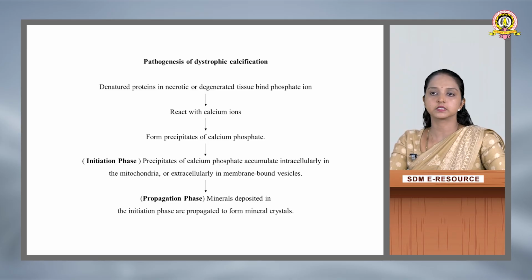In the initiation phase, the precipitate of calcium phosphate accumulates intracellularly in the mitochondria or extracellularly in membrane-bound vesicles. In the propagation phase, minerals deposit in the initial phase and propagate to form the mineral crystal. So this is a simple mechanism of how pathological calcification occurs in case of dystrophic calcification.